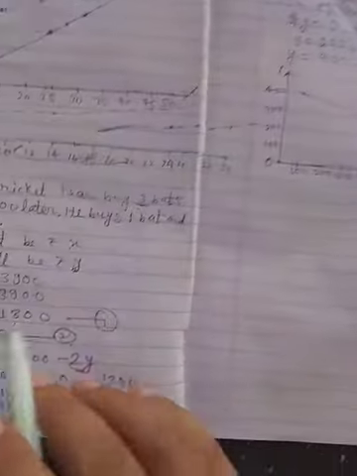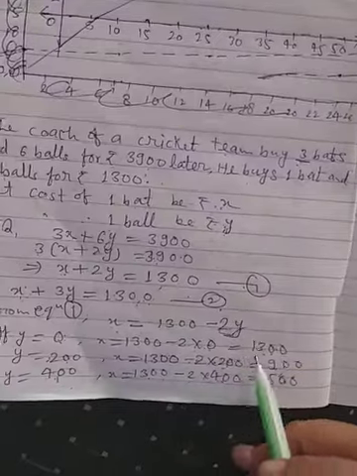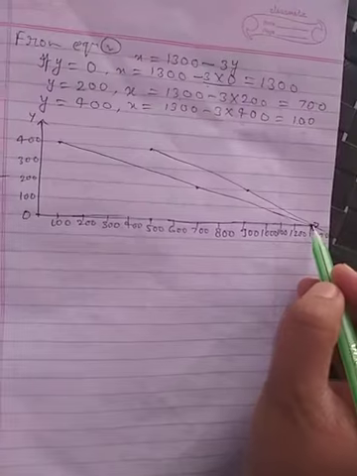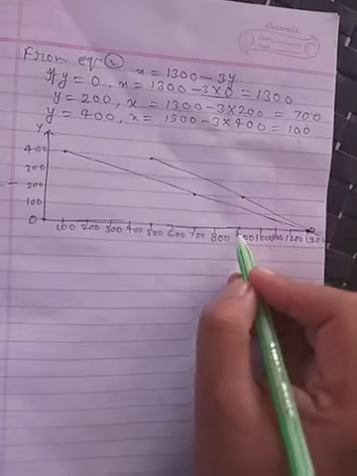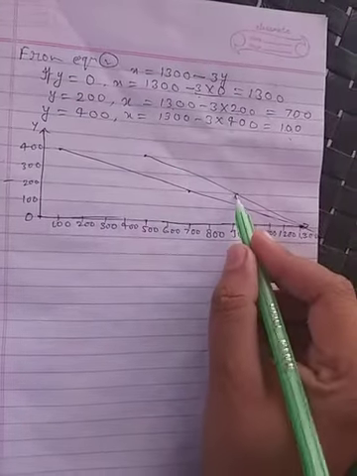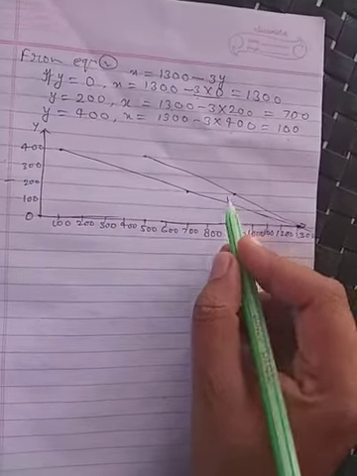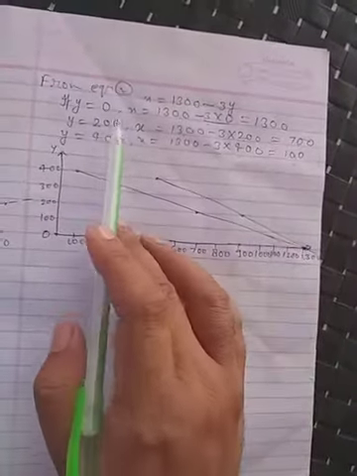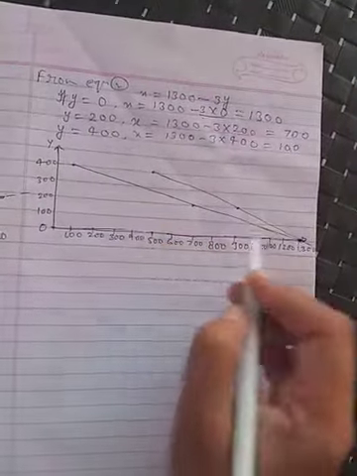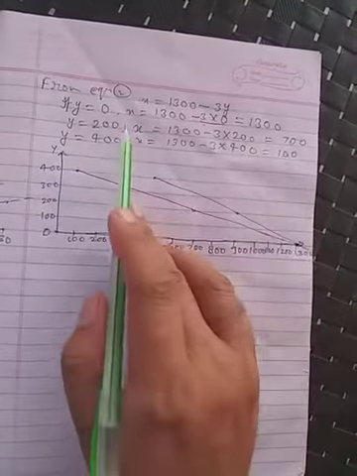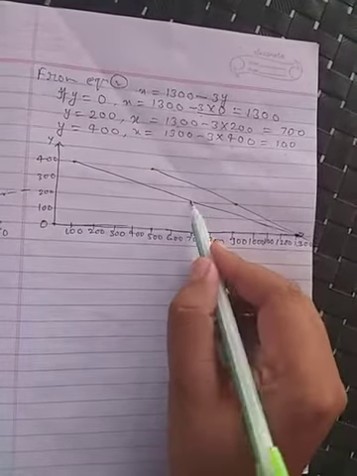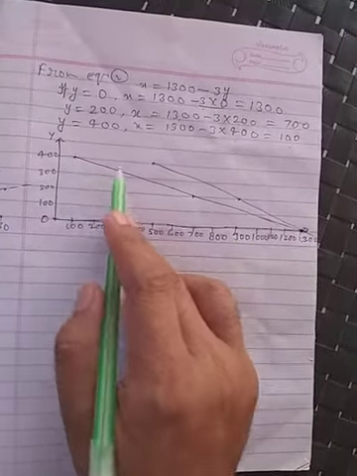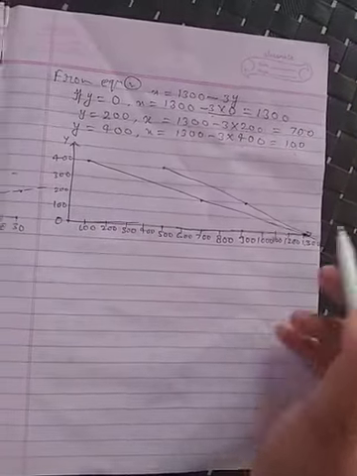Now draw the graph. The first points are x is 0, y is 0, and x is 1300. 1300 comma 0, here x is 1300 and y is 0, this one. The second point is 900 comma 200, 900 is this and y is 200, this one. The next point is x is 500, y is 400, this one. So we join these points. Now for the second equation, x is 1300 and y is 0, the same point. Next 700 and 200, x 700, y 200, this one. Next 100 and 400, so x 100, this one, and y 400, this one. So join these points. These intersect at 1300 comma 0.